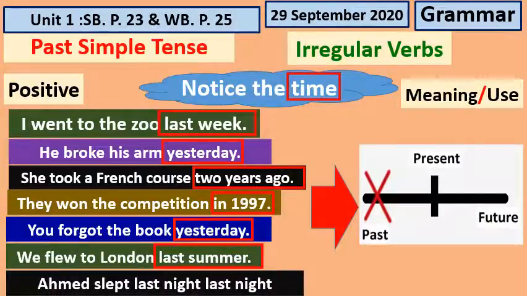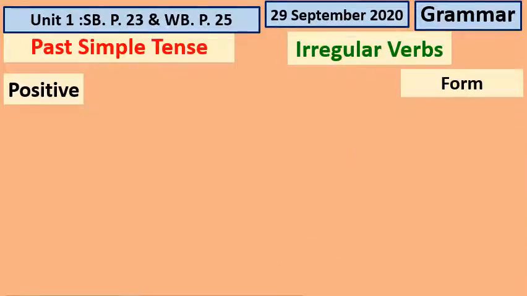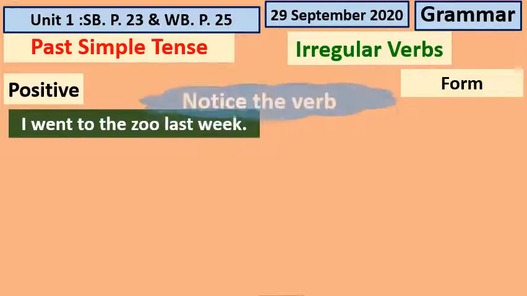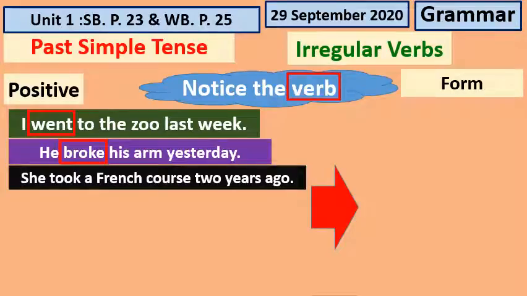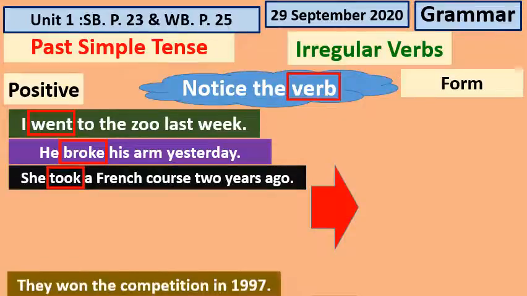Ahmad slept last night. Yes, slept last night. Last night, okay? He slept last night. Okay, last night again. So that indicates the past tense. Now we are going again to notice the verb. I gave you many examples to check that you understand the rule or the structure very well.